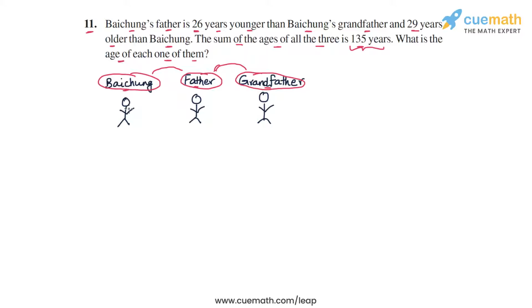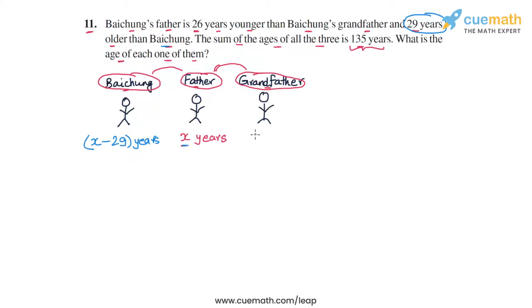So what we can do is assume the father's age to be some variable, let's say x years. So let's say that we assume Baichung's father's age to be x years, and now in terms of x we can write the age of Baichung as well as his grandfather. So what will be Baichung's age in terms of x? Well, we are told that Baichung's father is 29 years older than Baichung. So Baichung himself would be 29 years younger than his father. So if the father's age is x years, then Baichung's age will be x minus 29 years.